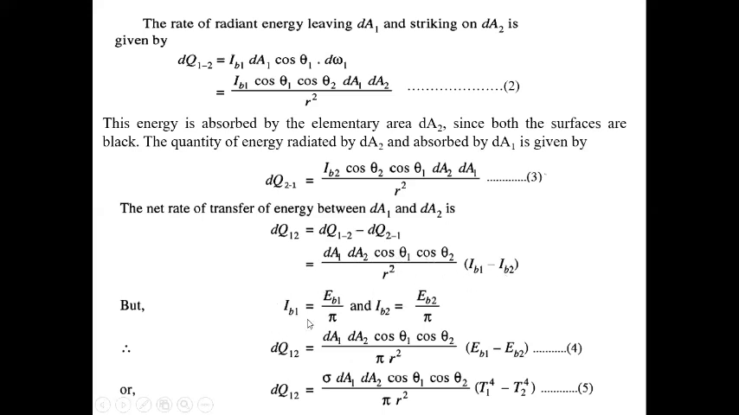Or we know from the relation between IB and EB, IB1 equals EB1 by pi and IB2 equals EB2 by pi. So from this we can write dQ12 equals dA1 dA2 cos theta 1 cos theta 2 by pi r square into (EB1 minus EB2). Or if we take EB equals sigma T to the power 4, so if we put it in, we get this.